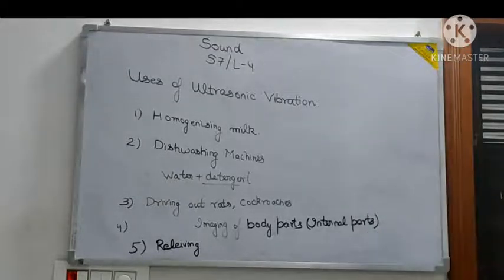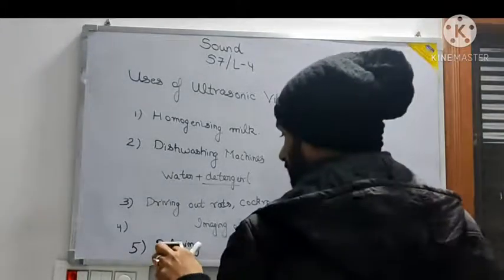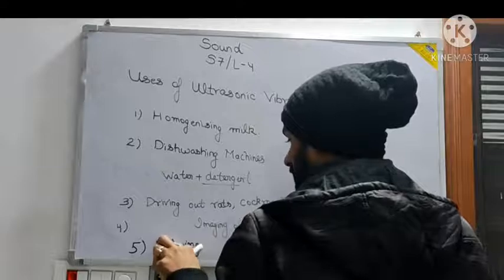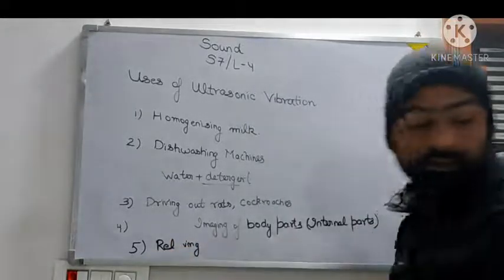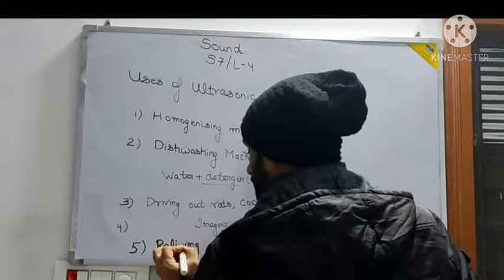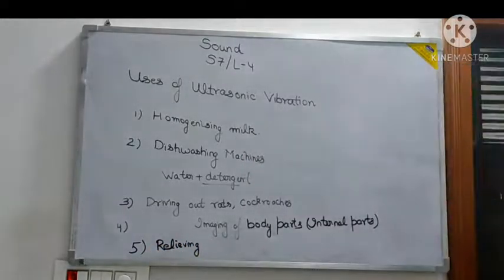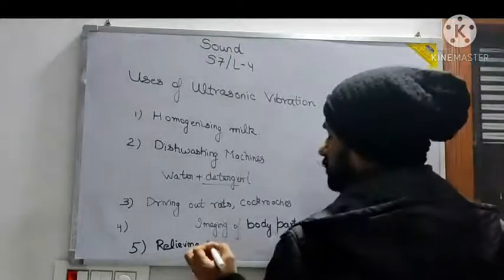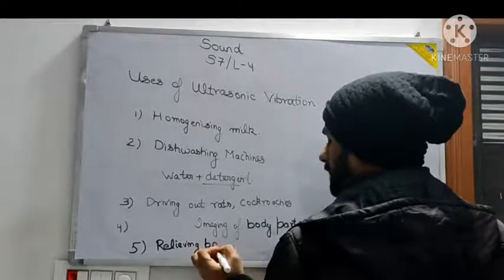Sometimes you must find many people having joint pain and all.